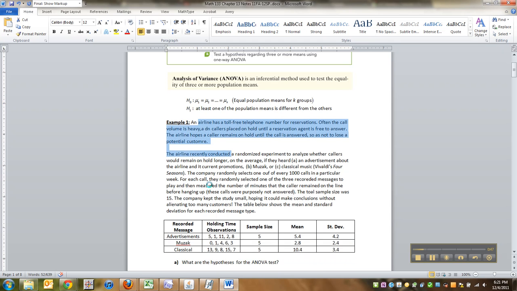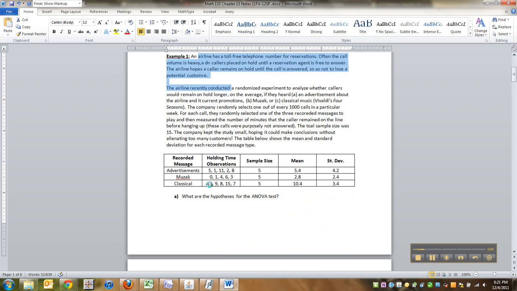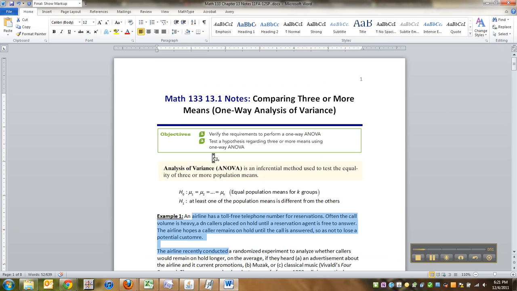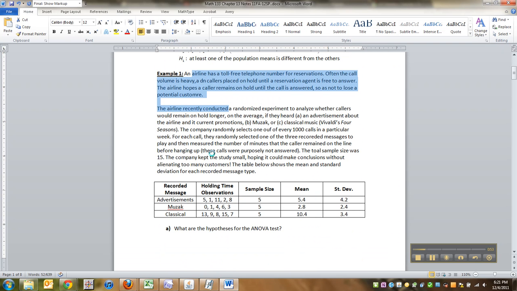So I'm not going to read this question to you. I will just keep talking about it. It's in the notes, so read it over. Basically, the airline didn't answer the phone and played different music, classical music, or advertisements, and saw how long people would listen and wait, keeping in mind that they never ever were going to get to talk to anybody. All right, so here we go.